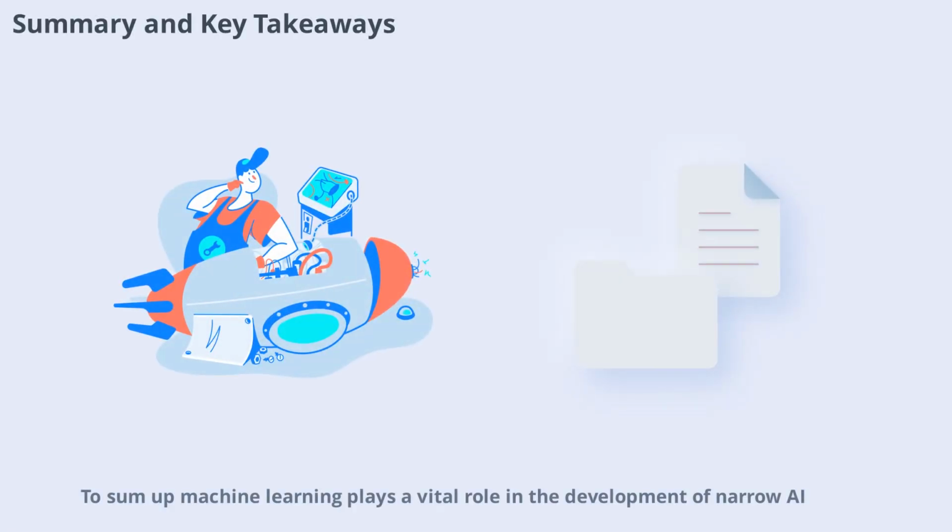To sum up, machine learning plays a vital role in the development of narrow AI. It enables systems to learn from data, specialize in specific tasks, and continuously improve. From healthcare to finance and from entertainment to transportation, narrow AI powered by machine learning is transforming the way we live and work. As technology advances, we can expect even more innovative applications in the future.